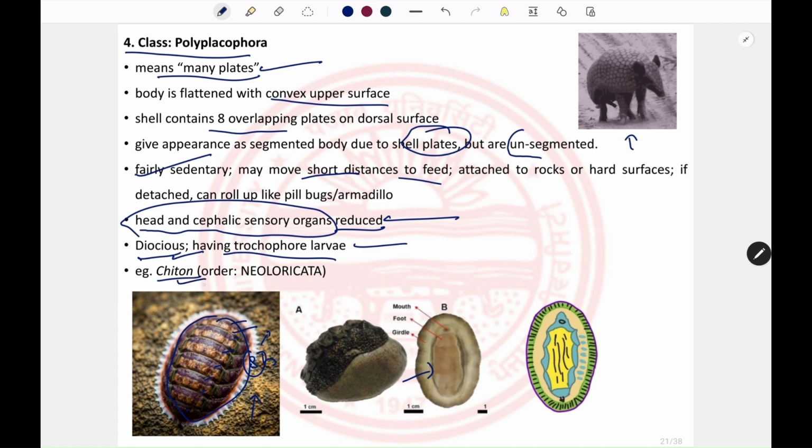The example is the chiton, and these organisms belong to the order Neoloricata. So this is the ventral surface of the chiton. This is the chiton that is attached to the substratum, and this is the ventral surface. These are showing the gills that are present. Here is the mouth, here will be the anus, and this is the foot.